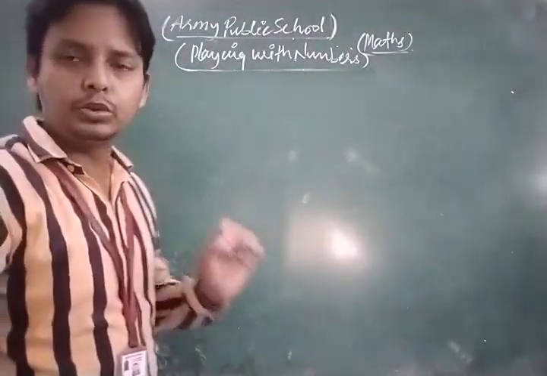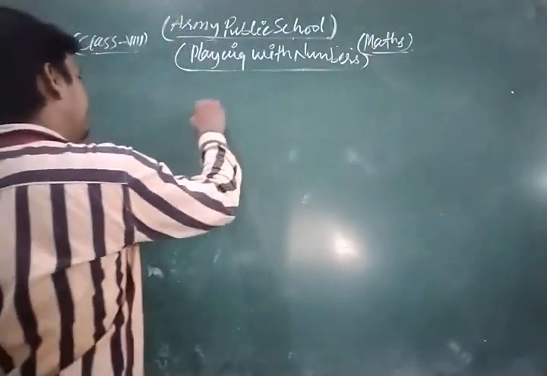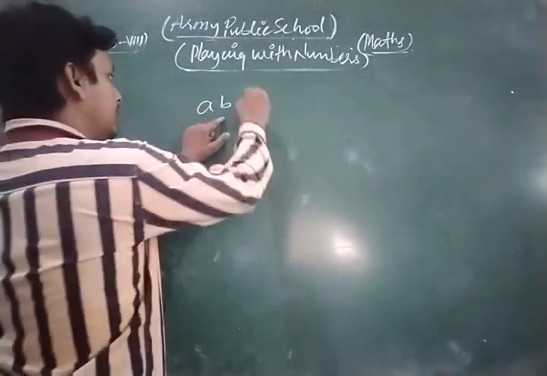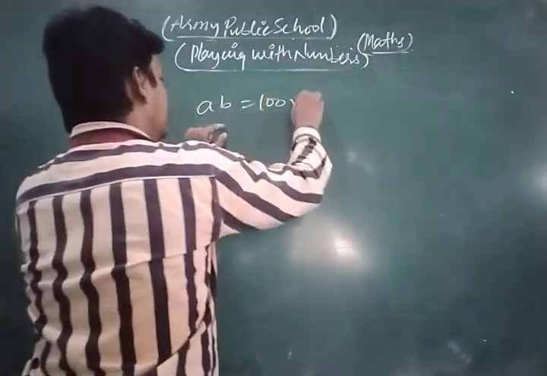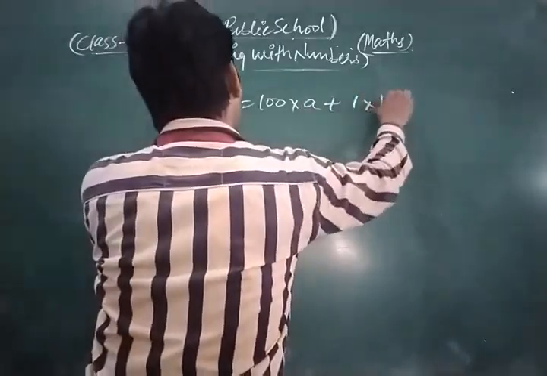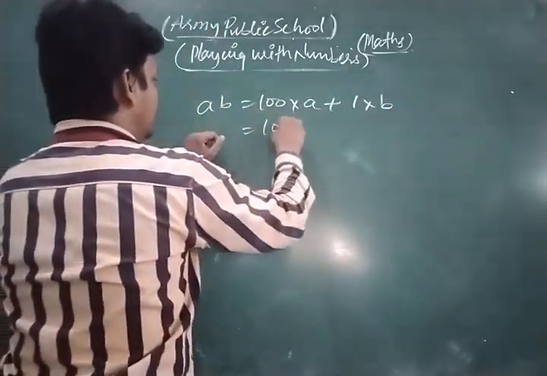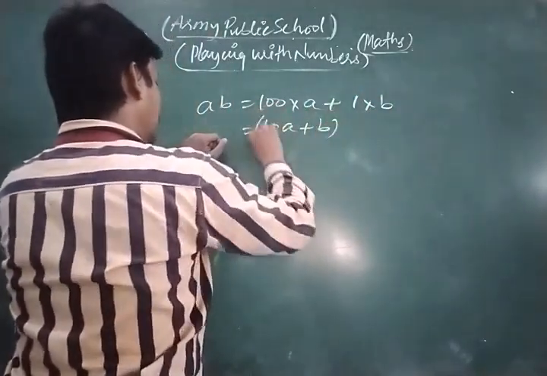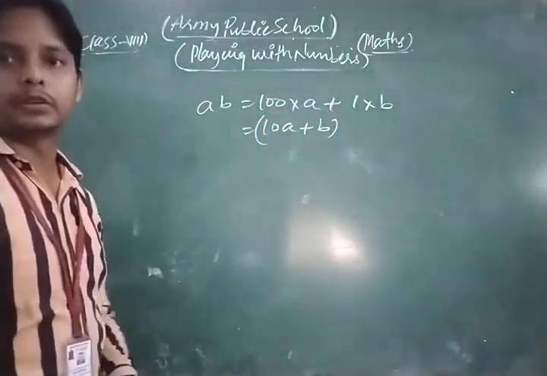Dear students, we have any 2-digit number, so we can write it in this way: 10 into A plus 1 into B. So this is 10A plus B. This is the required form of any 2-digit number.